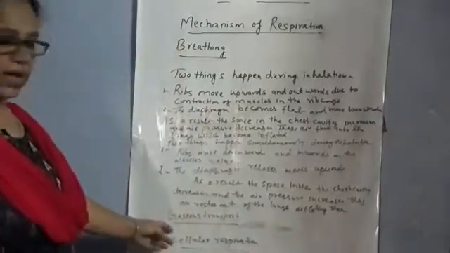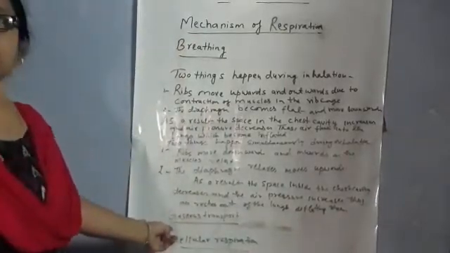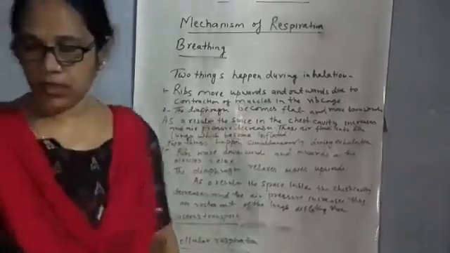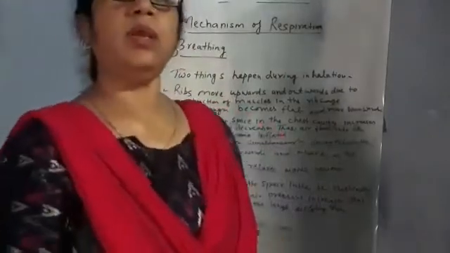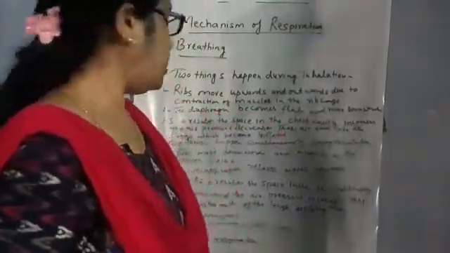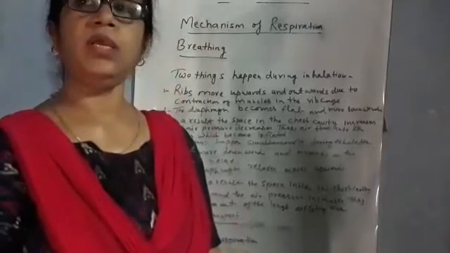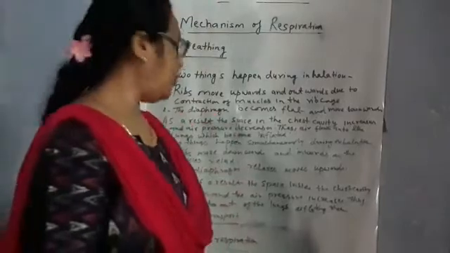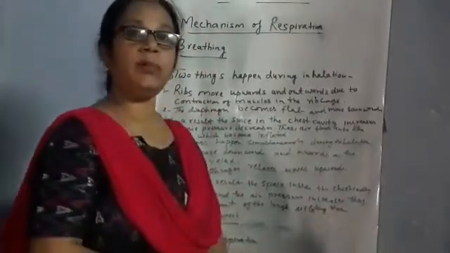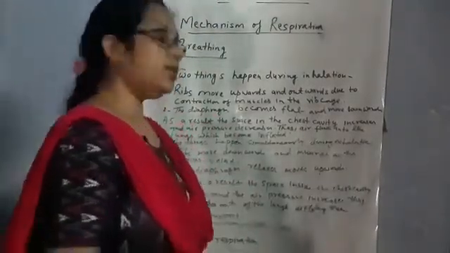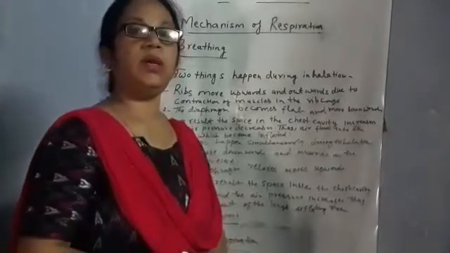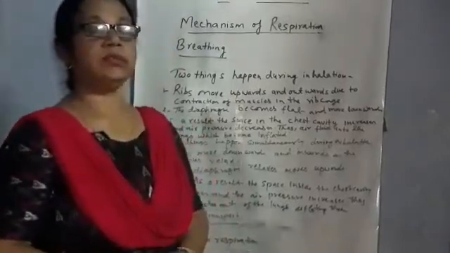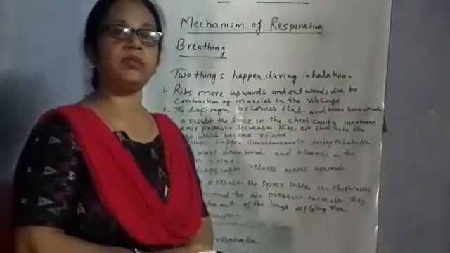Now, second is gaseous transport. In gaseous transport, when we breathe in oxygen, this oxygen goes to the alveoli, and the alveoli, as you know, are surrounded by blood cells. These blood cells absorb this oxygen, and inside these blood cells, carbon dioxide is also present.